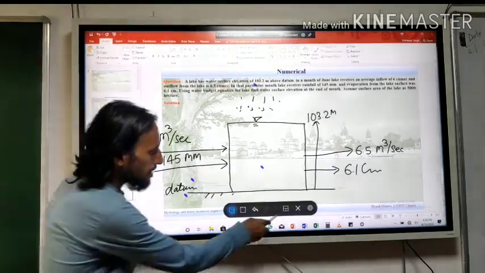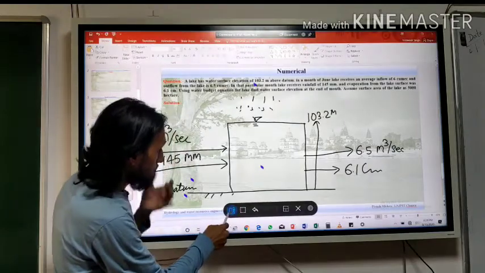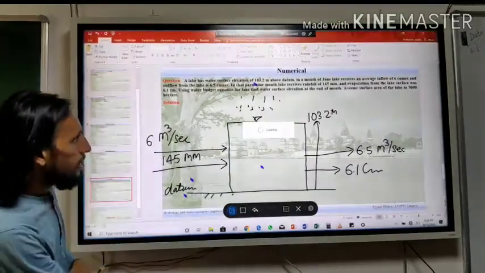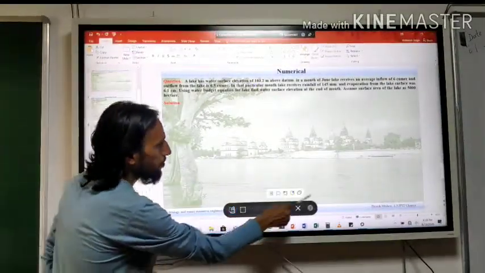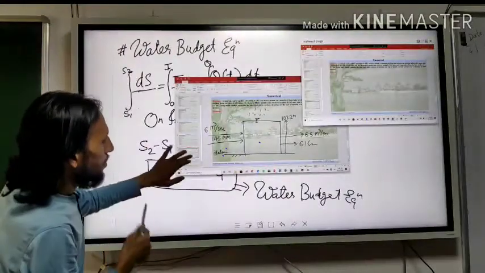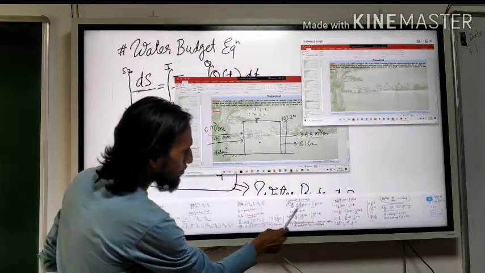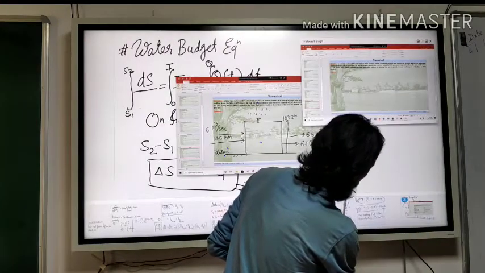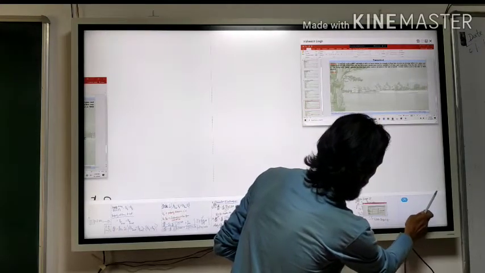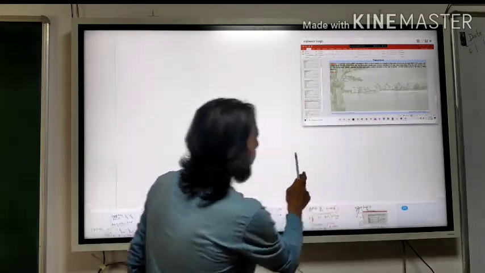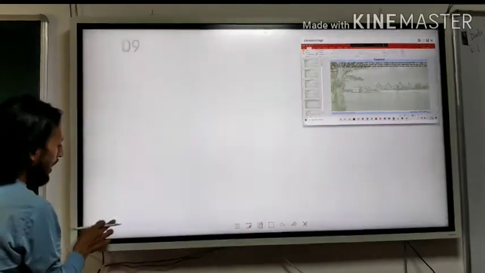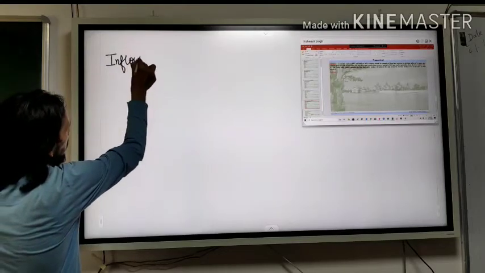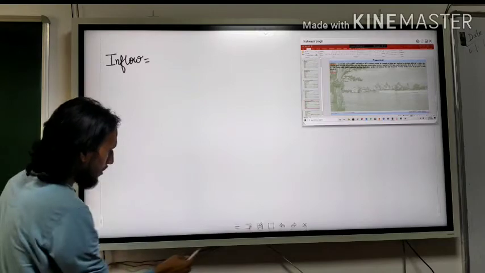Okay. So let's solve this. How much is the inflow here? Let us calculate how much water is coming inside the lake. Let's see how much it is.